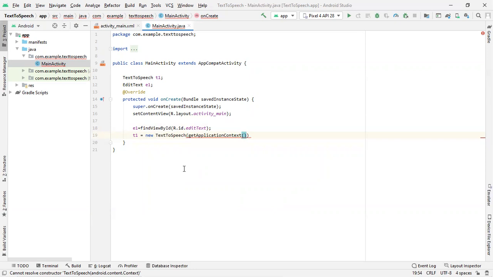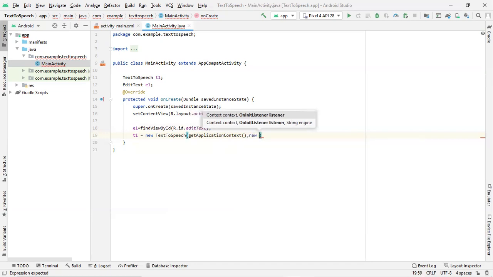This is our first parameter, getApplicationContext. What it will do is obtain the context of your entire application. If you give just getContext, then it will obtain the context of only that particular activity. In an application, there can be many activities. If you want to obtain the context of the entire application, you need to give getApplicationContext.